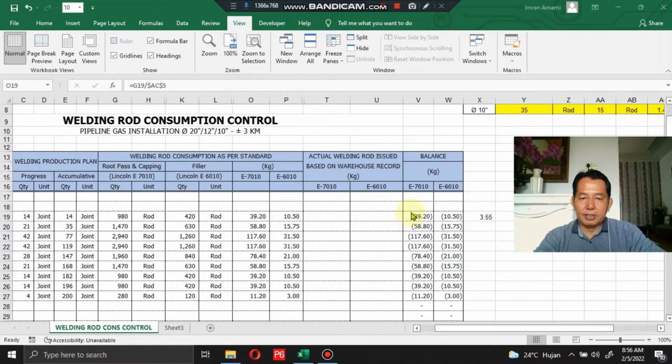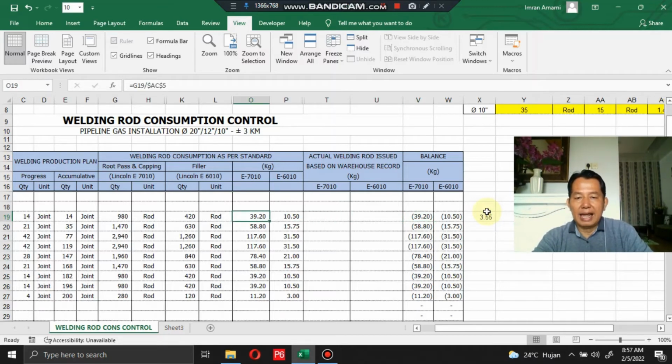Okay, and the other section, the balance. Yes, the balance that's compared already in kilograms. So in this section, these columns are to see if there is any variance between actual welding rod issued based on warehouse record and welding rod consumption as per standard.